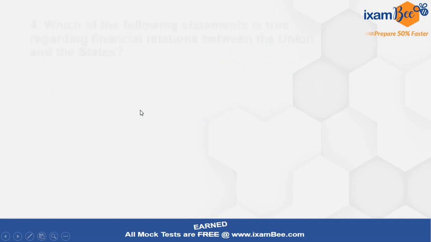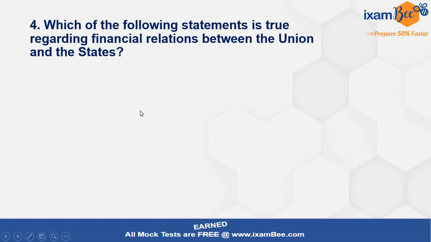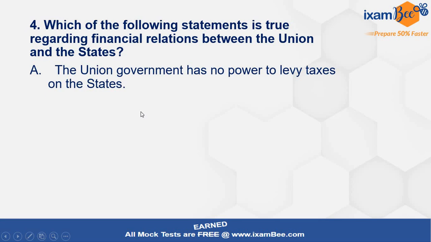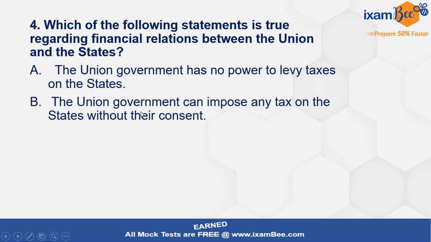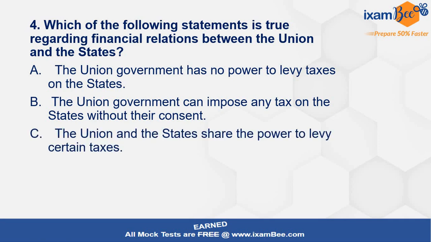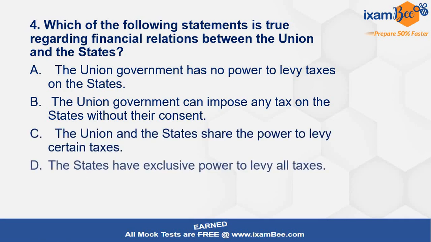Which of the following statements is true regarding financial relations between the union and states? Union government has no power to levy taxes on the states. Union government can impose any tax on the states without their consent. Union and states share the power to levy certain taxes. States have exclusive power to levy all the taxes. So which of the following statement is true regarding financial relations?